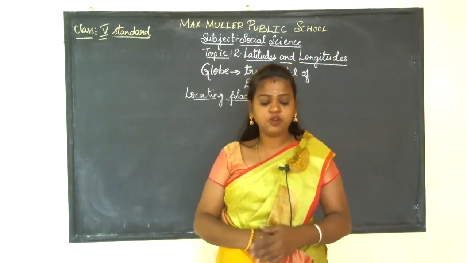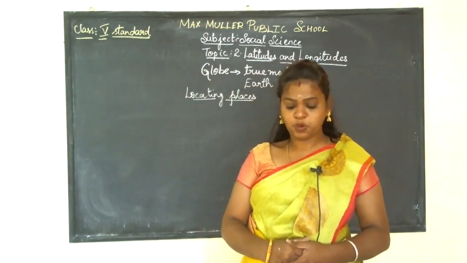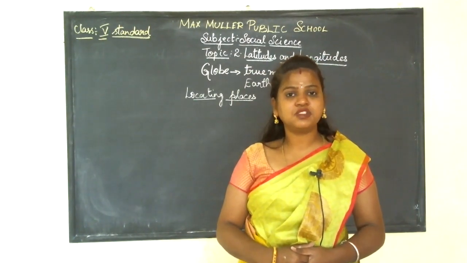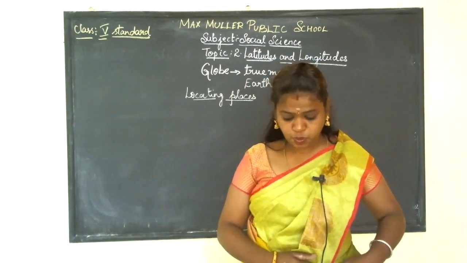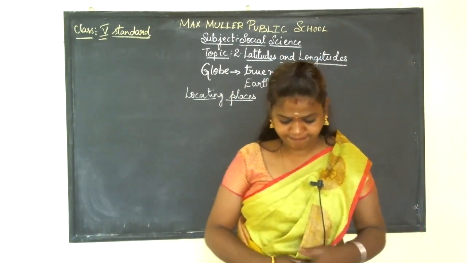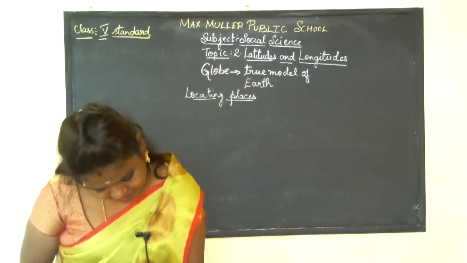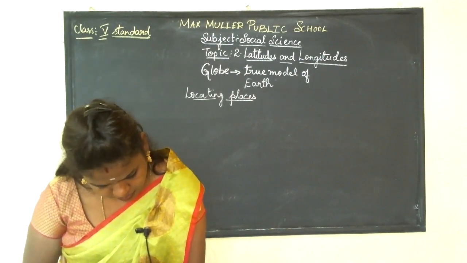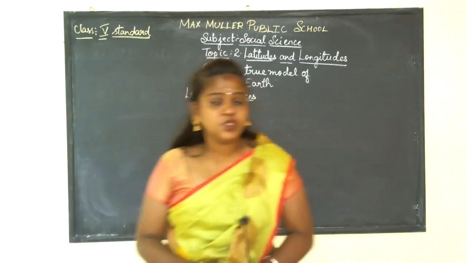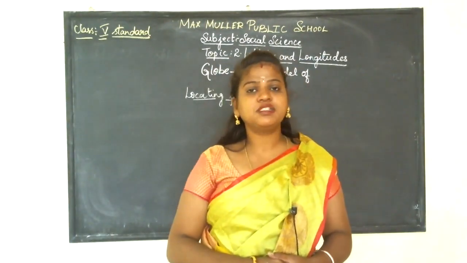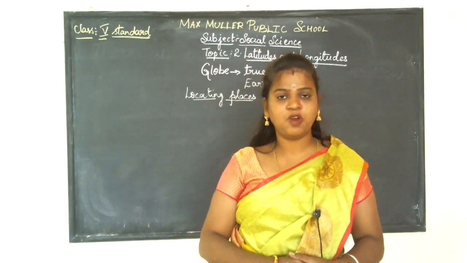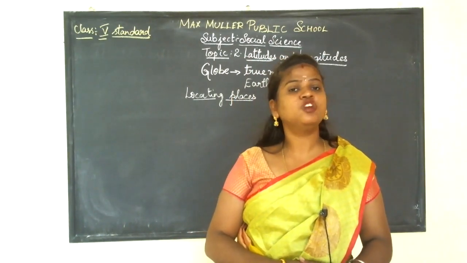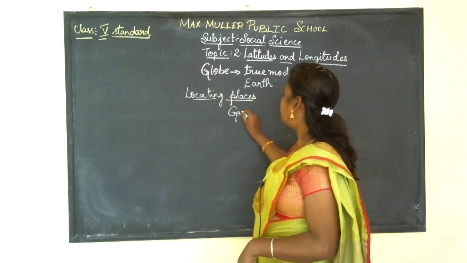I told you that a globe is a true model of Earth, and here we cannot mark it. It is not possible to mark where the places or countries are on the globe. So what happens here? We cannot mark the places on the globe, or we cannot locate the places easily on the maps. So what happened here? The geographers.